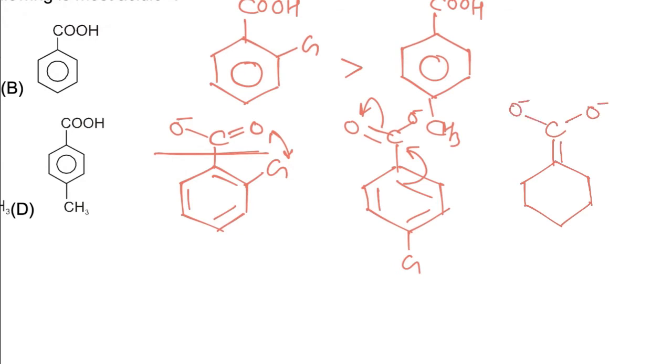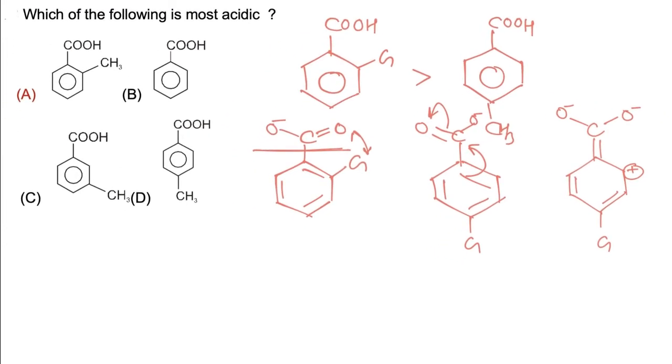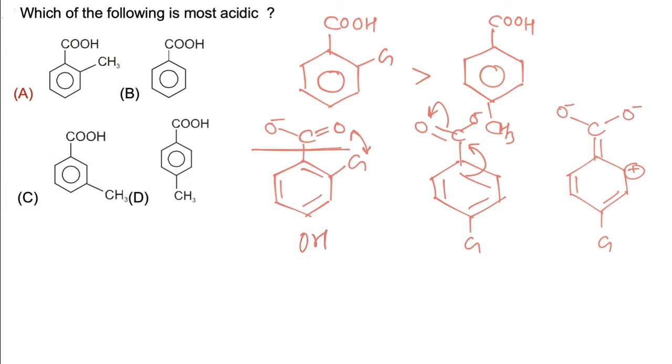Due to two negative charges, this resonating structure is very unstable, and hence meta, para and non-substituted acids are less acidic compared to ortho substituted acid. This is called the ortho effect, and in this way the ortho effect increases acidic strength. Hence ortho substituted benzoic acid is most acidic, and the correct answer is A.